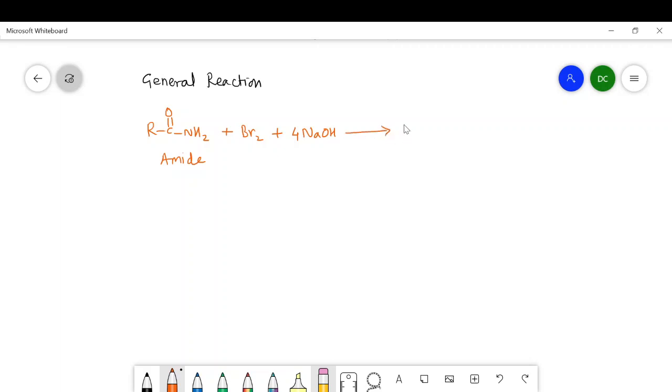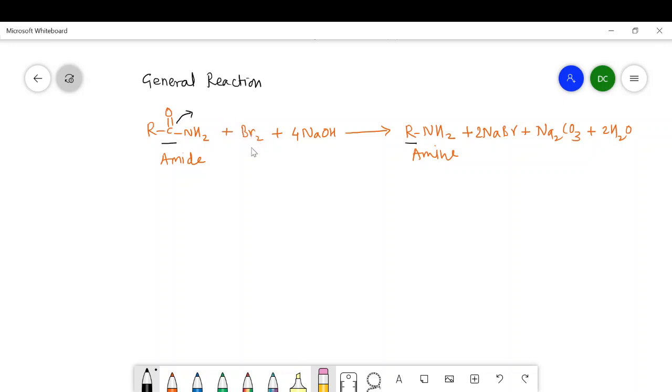It gives the corresponding amine, that is RNH2, a primary amine, plus 2 NaBr plus Na2CO3 plus 2 H2O. This is the general reaction, and from it is clear that the unsubstituted amide RCONH2 is converted into RNH2, and from this RCONH2 one carbon is lost. That's why this reaction is called the Hofmann degradation reaction.